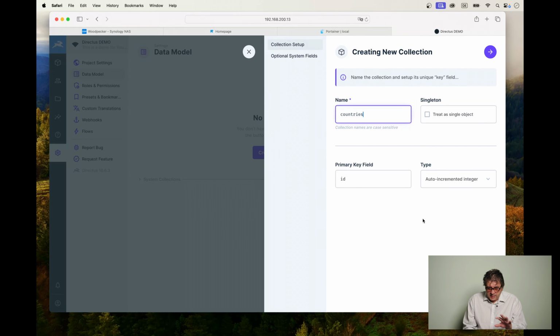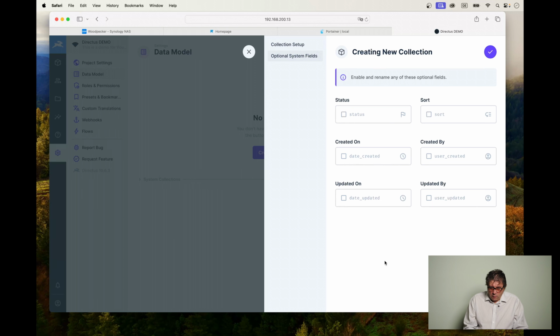We leave it as it is here. Let's not make things more complicated than they should be. And now let's click on next. Now we have the option to create a few standard fields. I usually turn them all on because it's easier to later delete them than to recreate them. They are mostly targeted to, as we know, CMS related tables, but hey, who cares?